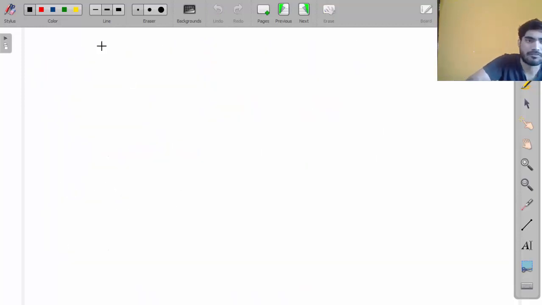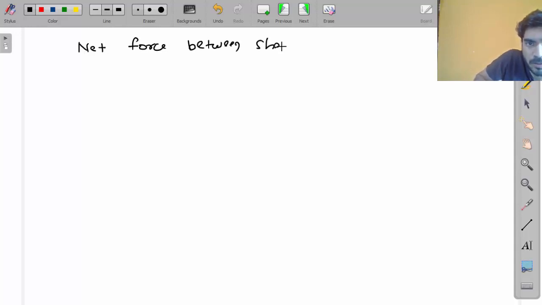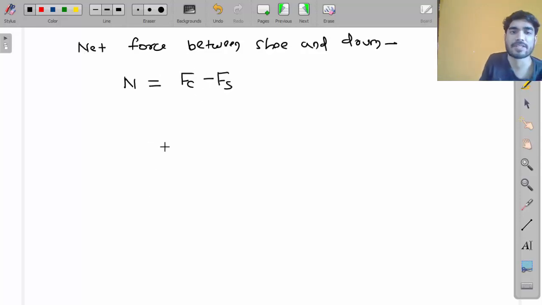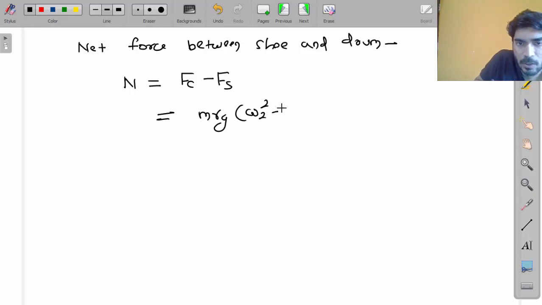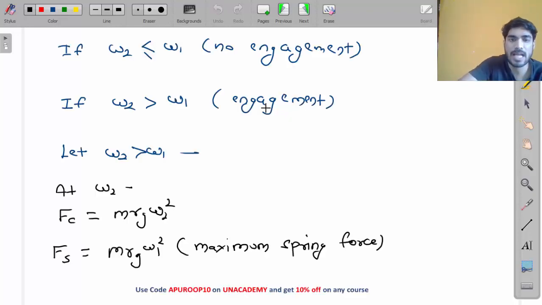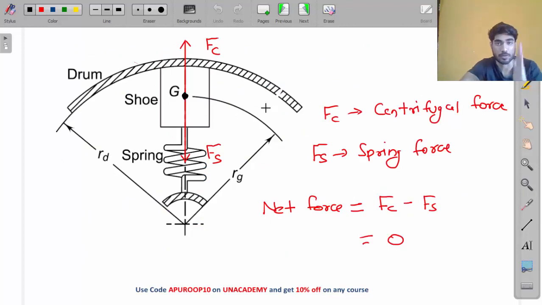So what is the net force between shoe and drum? What is the net normal force, my friend? Normal force N will be Fc minus Fs. So you put the value here, what you will get? m Rg (omega 2 square minus omega 1 square). This is the net normal force.